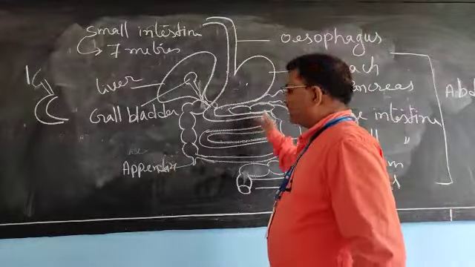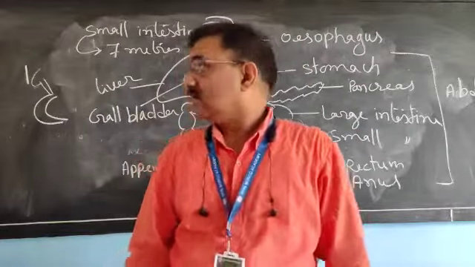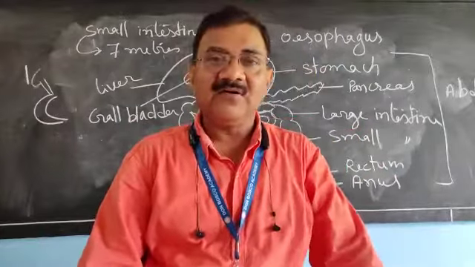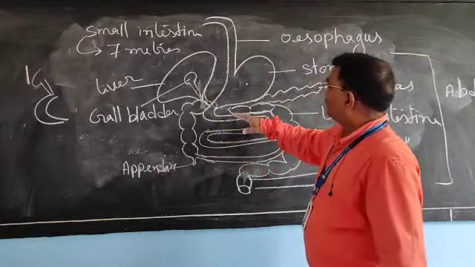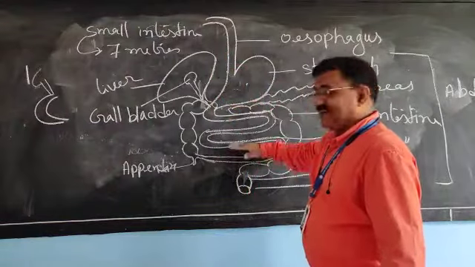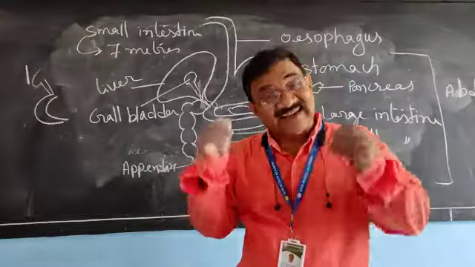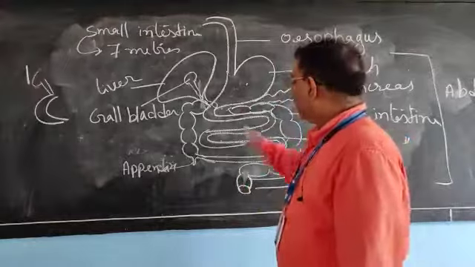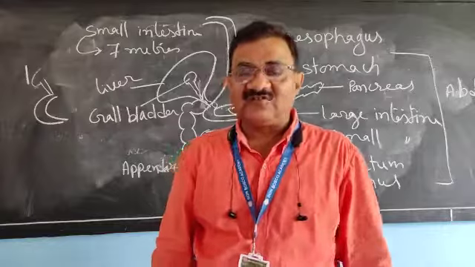Now see the small intestine. As I have told you, the longest part of the alimentary canal is the small intestine. And one thing I would like to say, the process of digestion which begins in the mouth is completed in the small intestine. Not only is it completed, but the process of absorption and assimilation is also done.